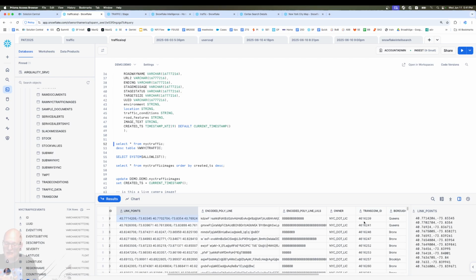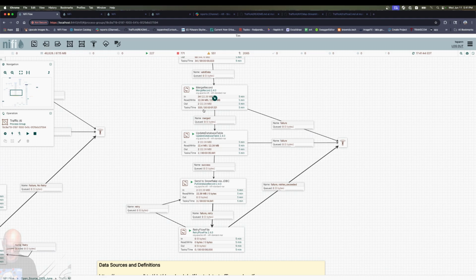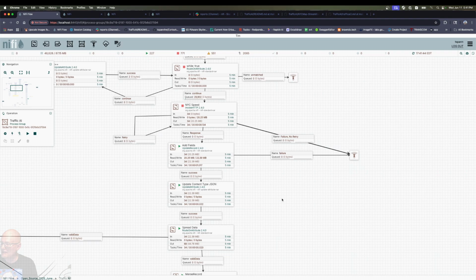Also, we got a link to Transcom, which is a multi-state agency that we also get data from, but I haven't put this into here. At some point, I'm going to grab my air quality data we mentioned before, weather, Transcom data, the MTA data, trains. So we'll have all of that for this system. But for now, that's the traffic speed data, and we've got some of that coming in.